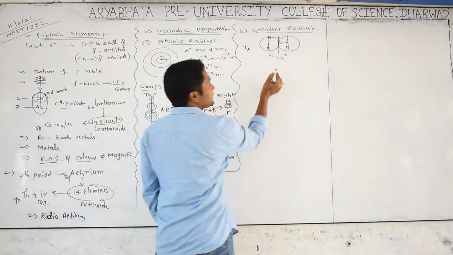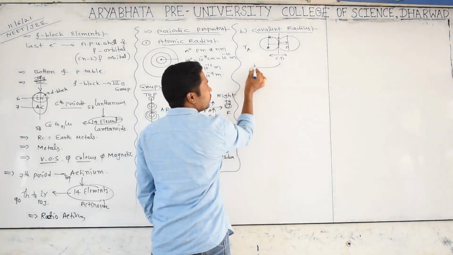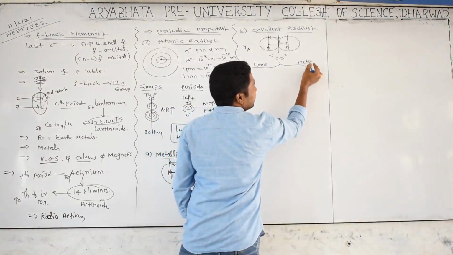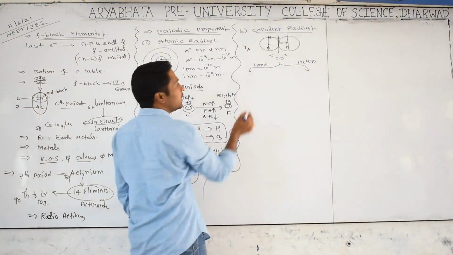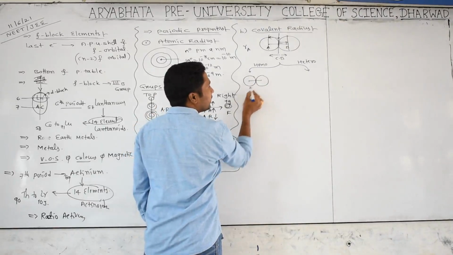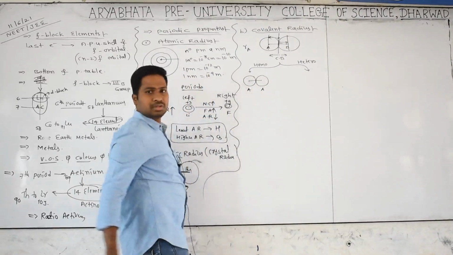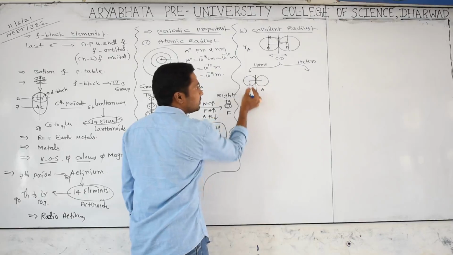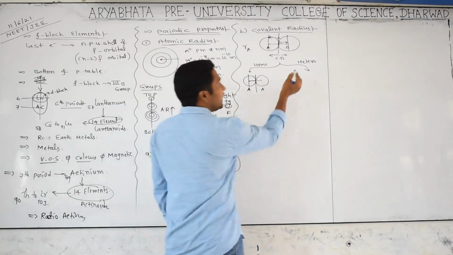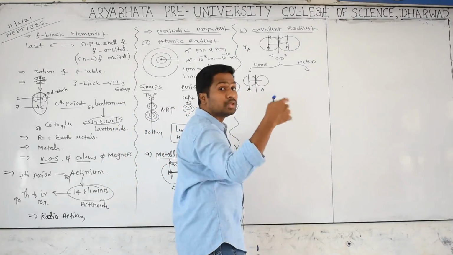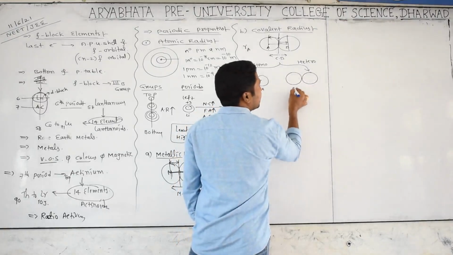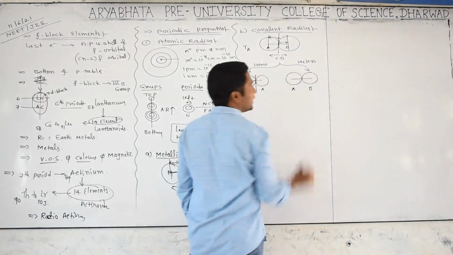But here some problem is coming: homo and hetero. There will be homoatomic molecules and heteroatomic molecules. Homo molecules means you have two atoms of identical type held together by a covalent bond, and half of the internuclear distance between them is called the covalent radius of the atoms. But a hetero molecule means the molecule is made up of more than one type of atom. This is the A atom, this is the B atom, held together by a covalent bond.